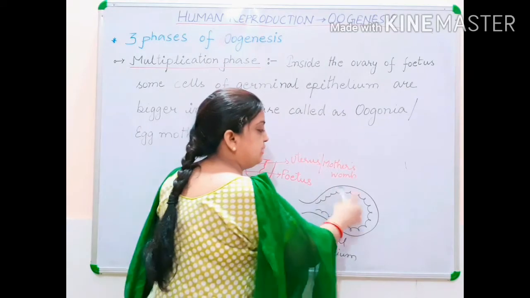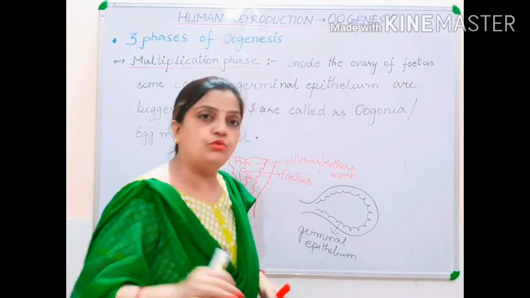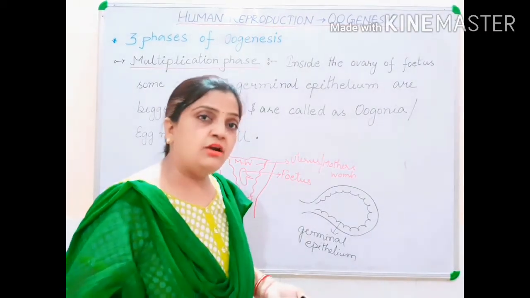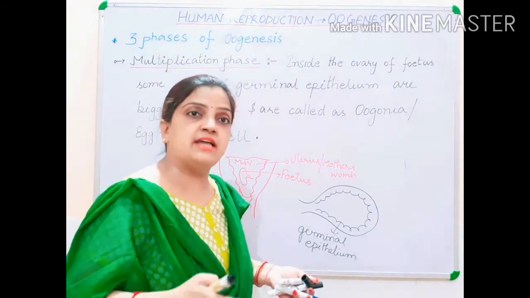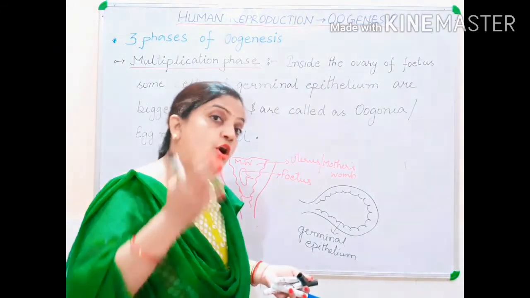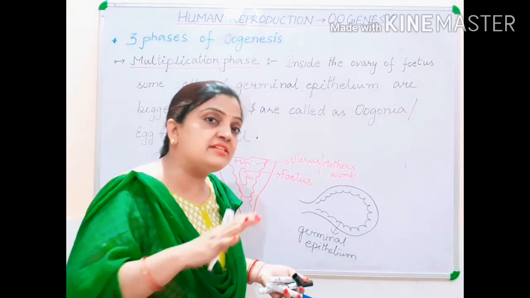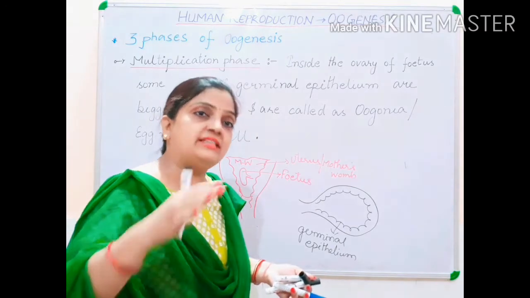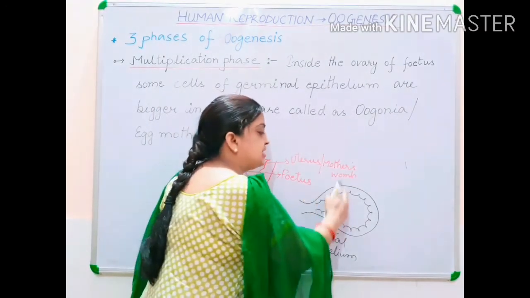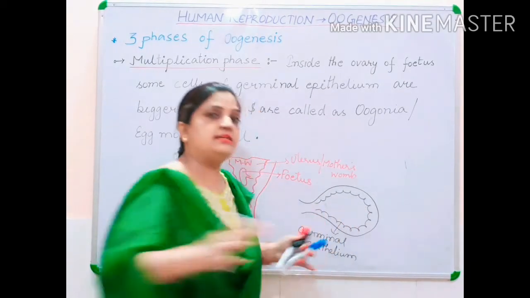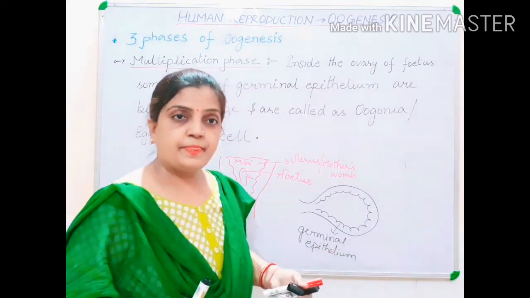Hence your germinal epithelium is present in the inner wall, in the inner lining of the ovary. Of whose ovary? Of the fetus ovary. And where is the fetus present? Fetus is present inside the mother's womb. So long before, during the embryonic developmental stages, when the fetus is getting developed, during that time only, inside the ovary of the fetus, this germinal epithelium lining gets ready to produce the cells.